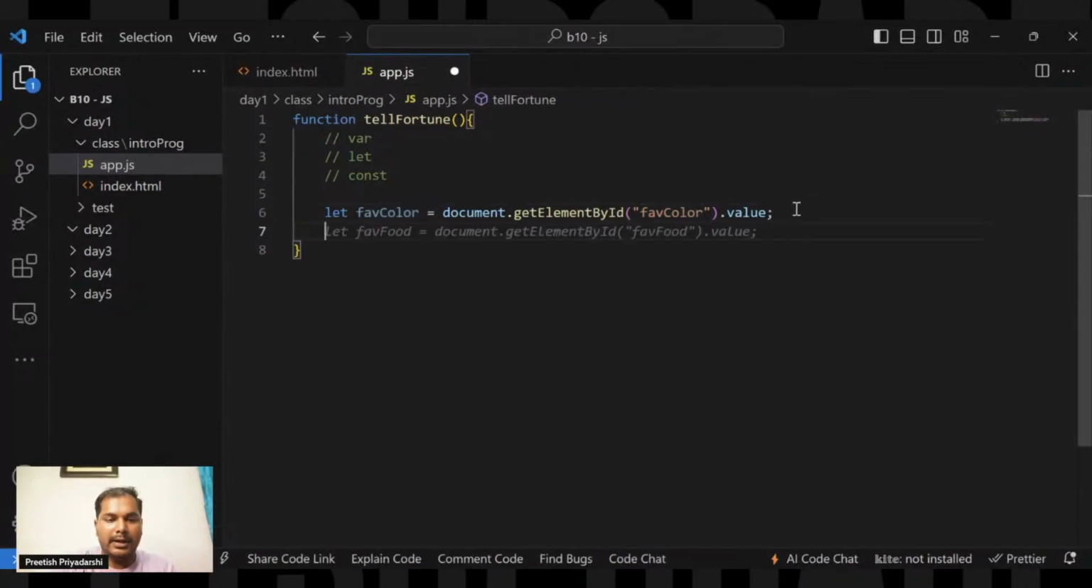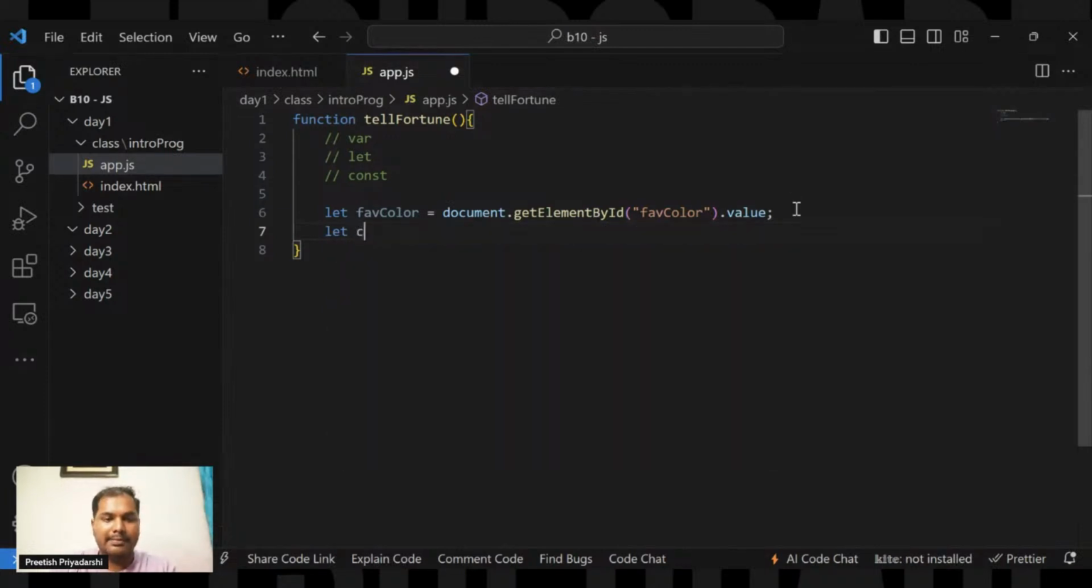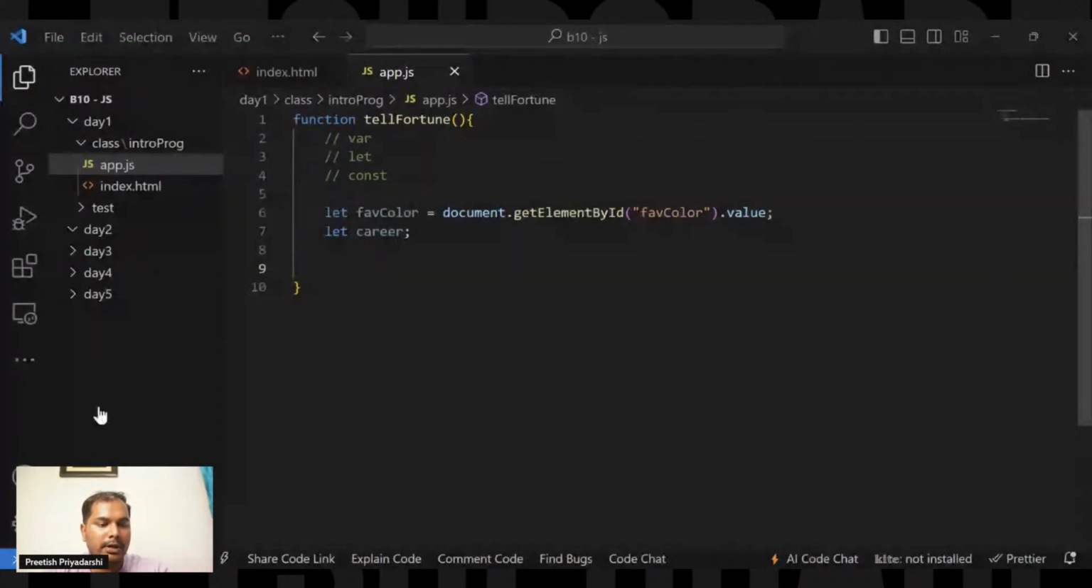Then I am creating another variable, just name it as carrier. I'm just declaring. Then we will be using the control statements. So the new thing which you might come across right now here is that we will be using the conditional statements. So this is important.